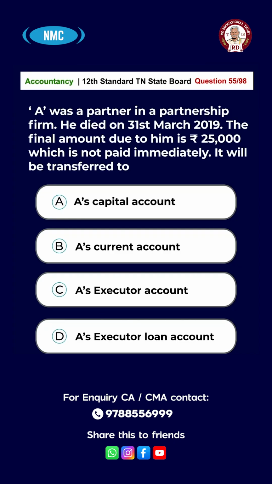Question number 55. A was a partner in a partnership firm. He died on 31st March 2019. The final amount due to him was 25,000, which was not paid immediately. It will be transferred to option A, A's capital account, B, A's current account, C, A's executor account, D, A's executor loan account. And the answer is option D, A's executor loan account.